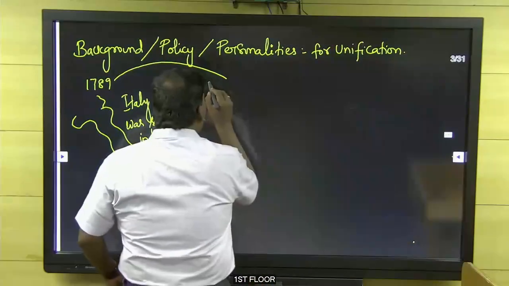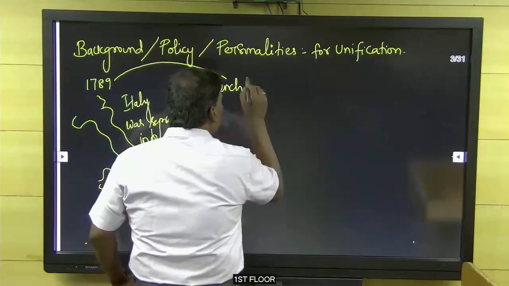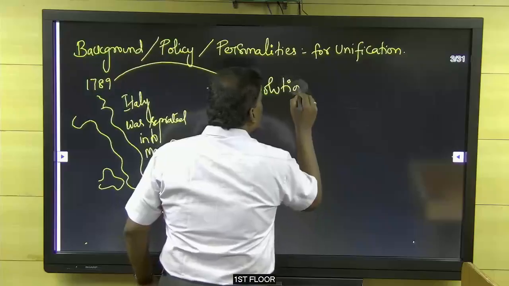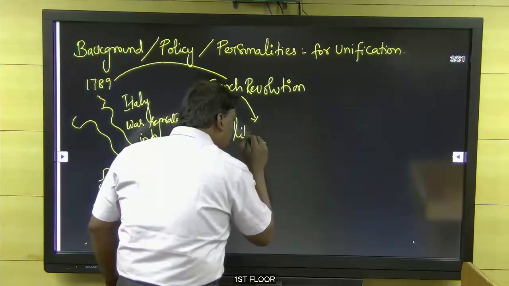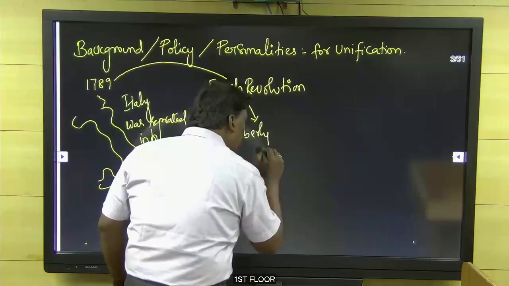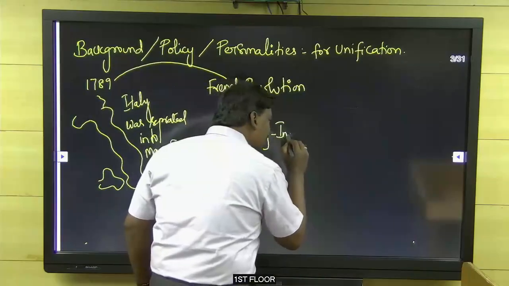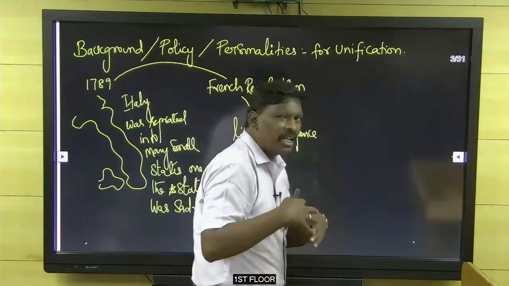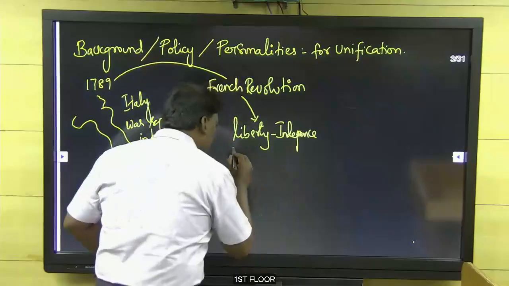So the French Revolution. What triggered the French Revolution? The French Revolution triggered liberty. Liberty means independence: independence of man, independence of state.